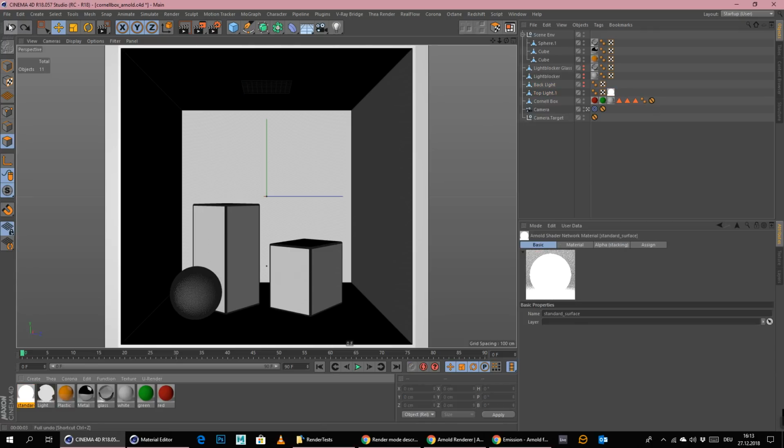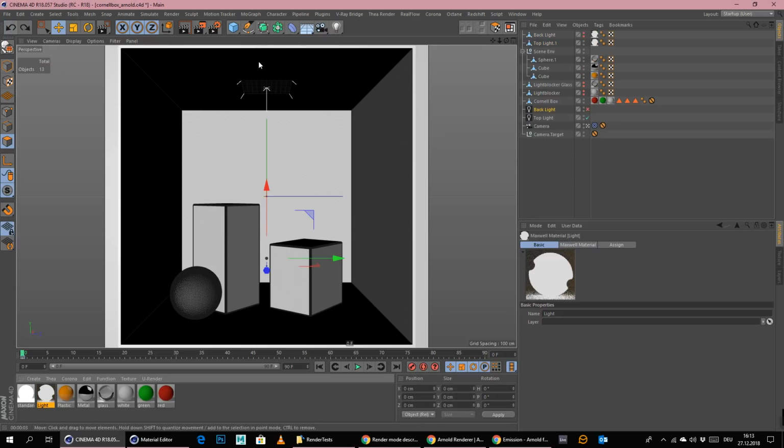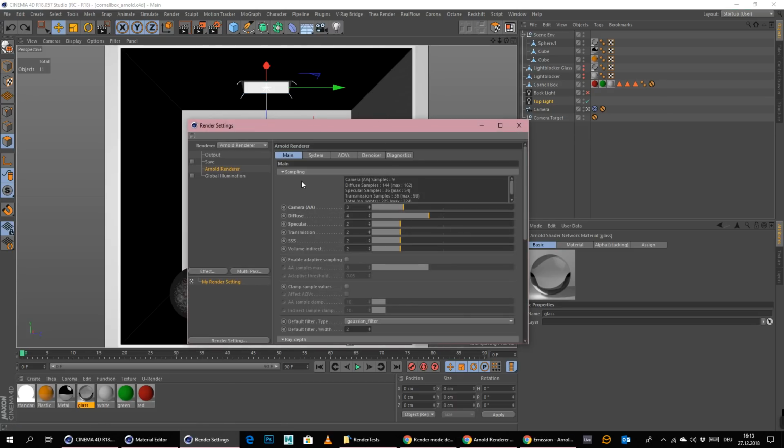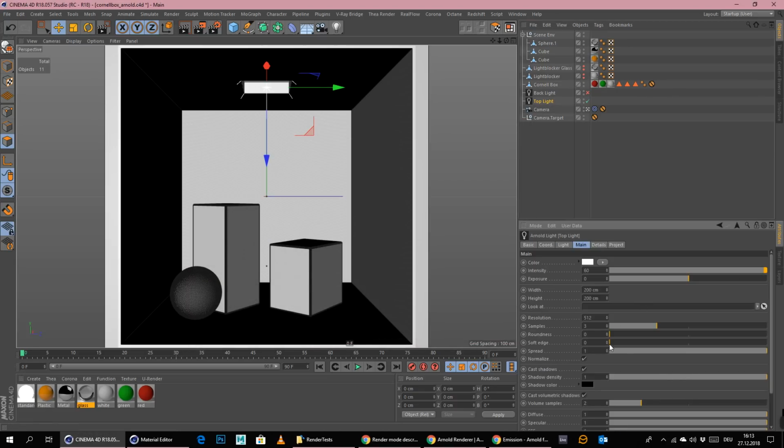So I think I will just go back to the last mode that we had that worked without any caustics here, without anything. This is just what worked the best. Yeah. Let's do it like this. Whoops, let's go file save. With 4 samples in the diffuse, I think this was just fine. And here 3 samples right here. This was the best method.